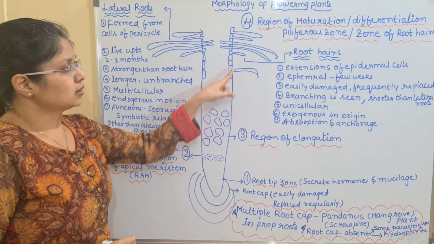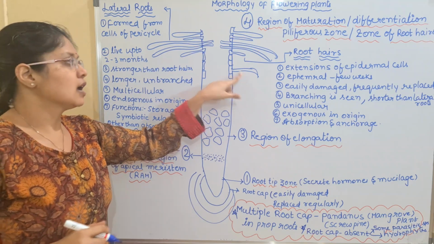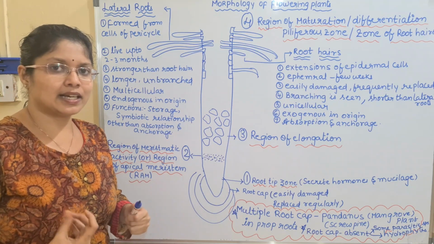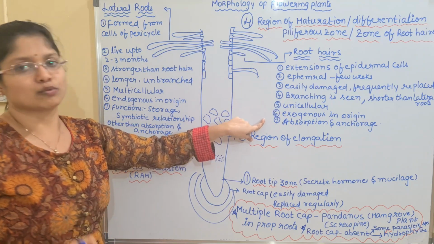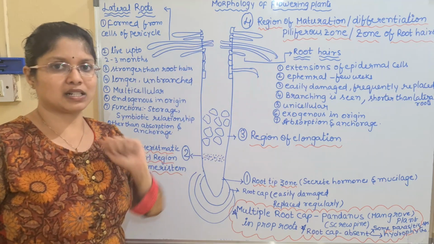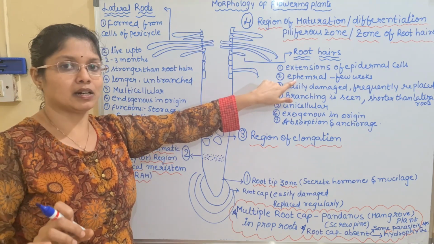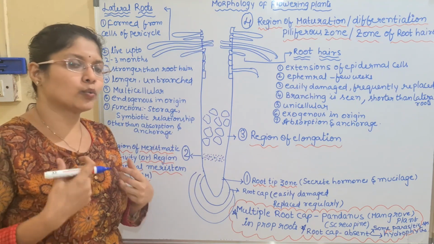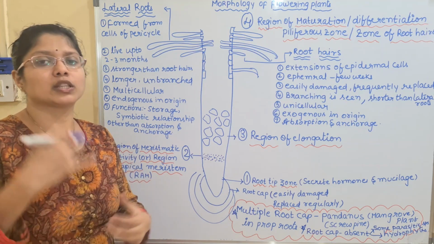If you see the structure of the root hair, is it unicellular or multicellular? Each epidermal cell will produce one root hair. So it is obviously unicellular. Okay. So let us see the characteristic features of the root hairs first. Root hairs are extensions of epidermal cells, and they are short-lived. They are ephemeral. They live for a few weeks, 2 to 3 weeks, mainly 1 to 2 weeks. Generally, these root hairs will live, and later they will be replaced with new ones.